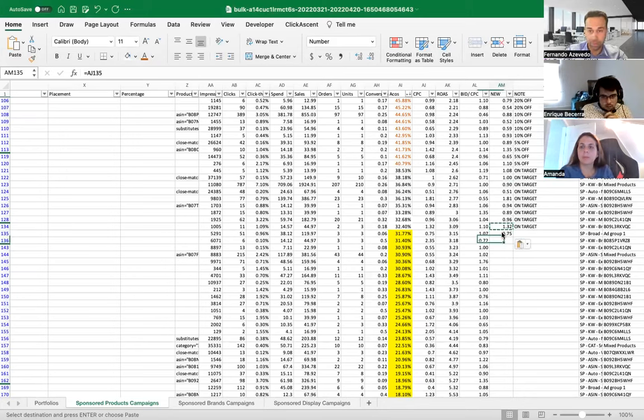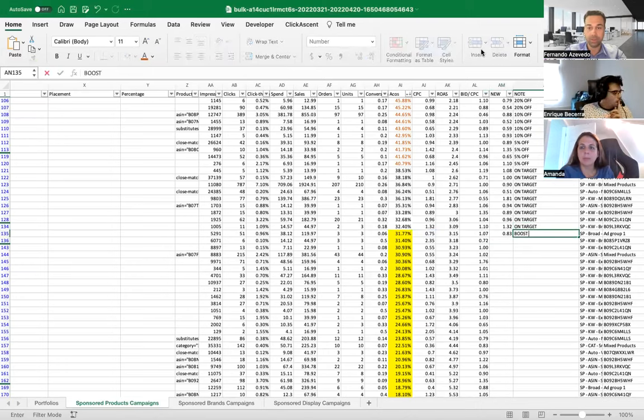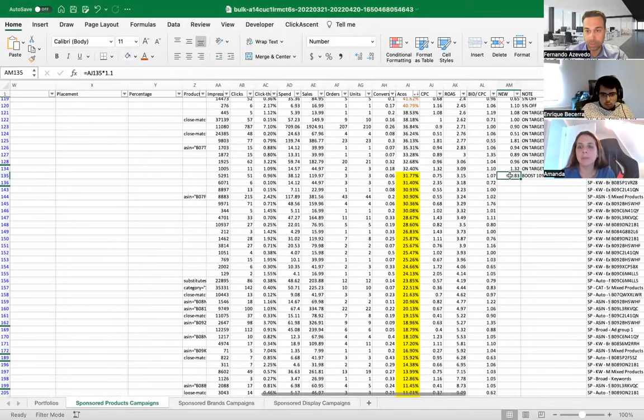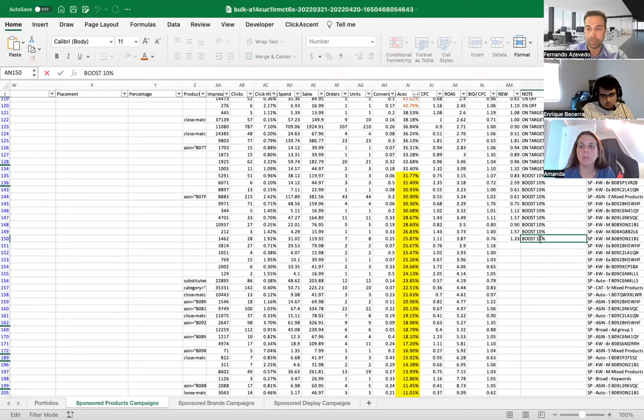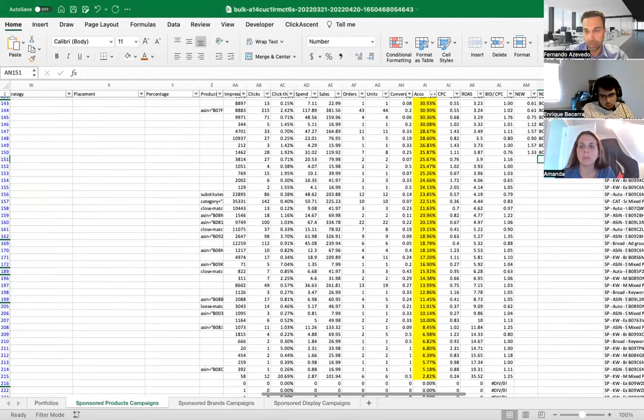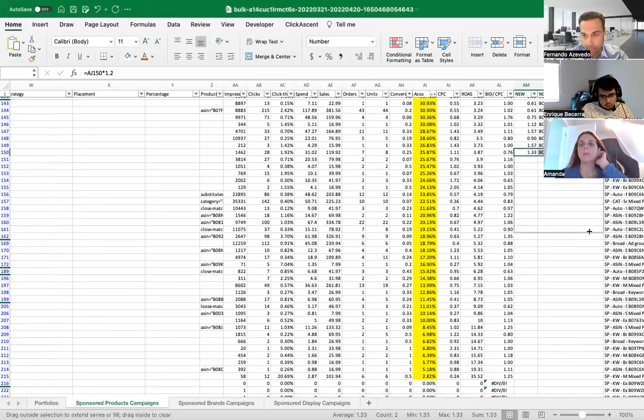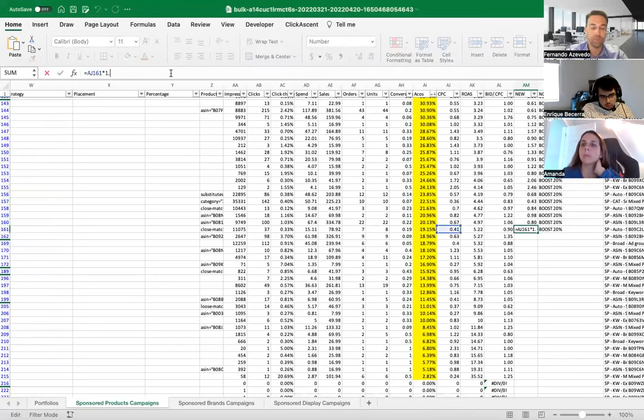Okay, so this is going to be times 1.1. And I'm going to say boost 10%. And I'm going to do all the way to 25. And from here, I'm going to do a boost 20%. And I'm going to do that all the way to 19. And 19, I'm going to do a boost 30%.